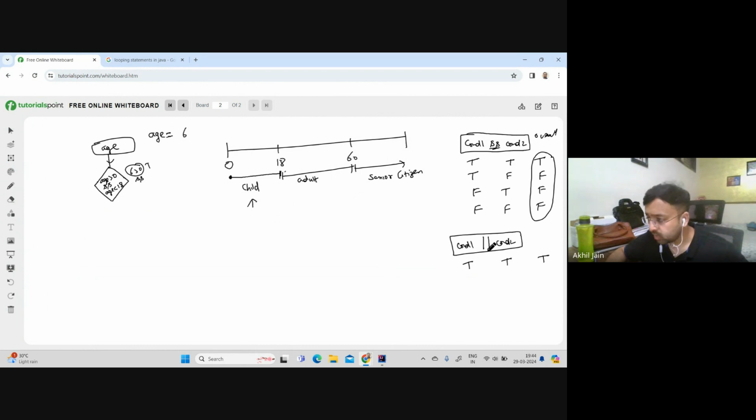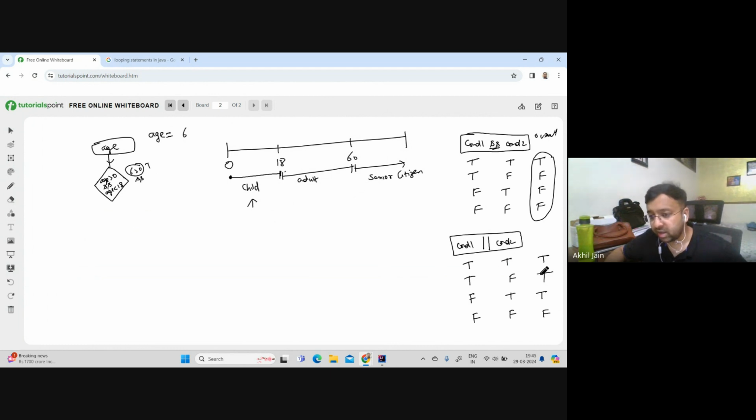OR operation says if either one condition returned true, then the overall condition would be treated as true. If I write true and false here, one of the conditions returned true, so I will consider the complete condition to be true. If this is false and this is true, then it is still true. If both are false, only then it will be false.